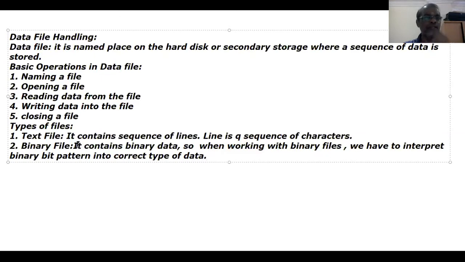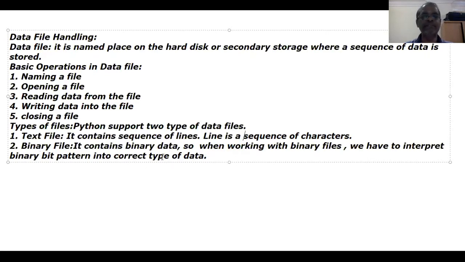So Python supports two types of data files. They are text file and binary file. Text file contains sequence of lines. Line is a sequence of characters. Binary file contains binary data. So when working with binary files, we have to interpret binary bit pattern into correct type of data. No need to worry about the binary file.